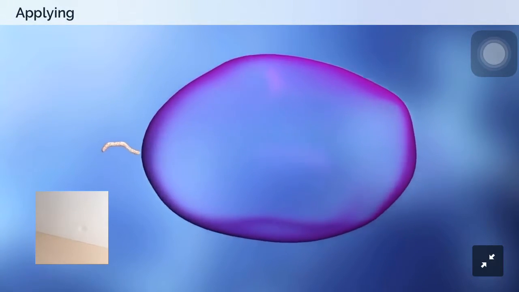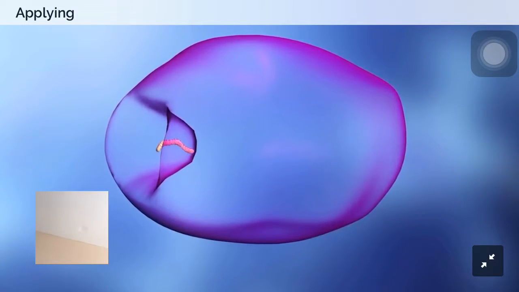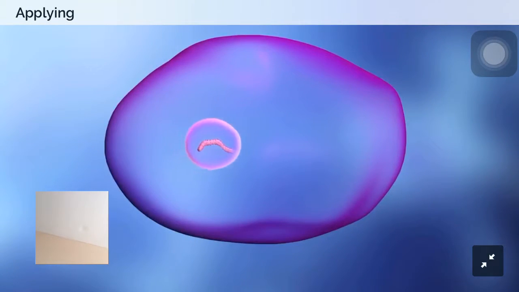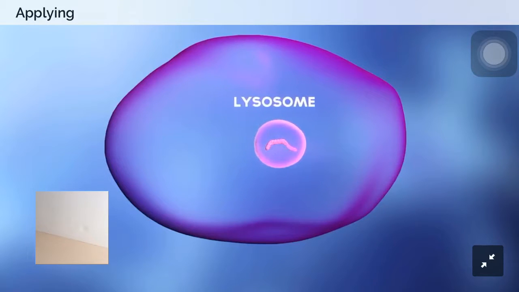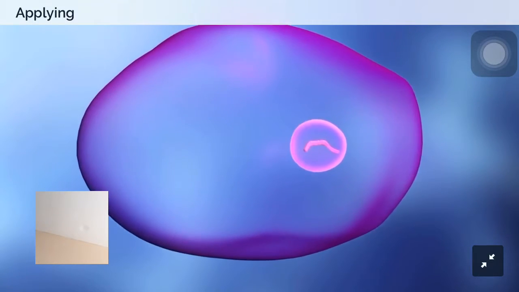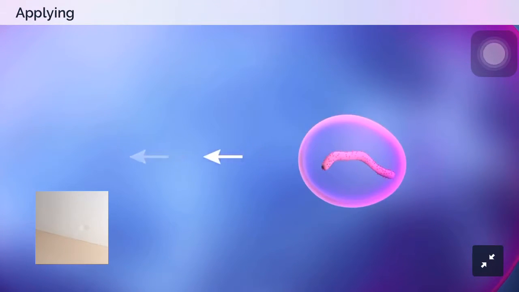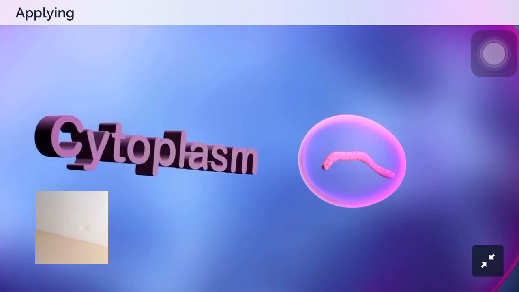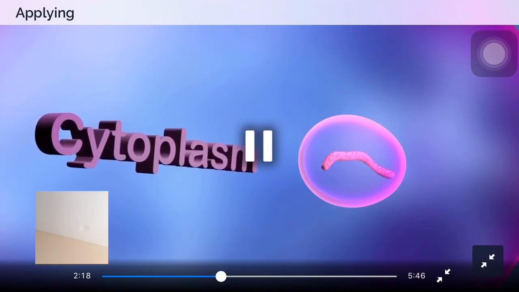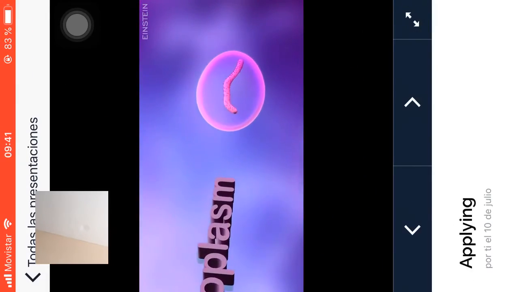First, the virus has to convince your cell to engulf it. Then, the cell takes it up into a membrane-bound compartment called the lysosome. But Ebola actually needs to get out of the lysosome for two reasons. The first reason is that the lysosome is filled with enzymes that can destroy it, but also the virus has to get into the cytoplasm because that's where all the goodies are that it needs to copy itself. And the way the virus